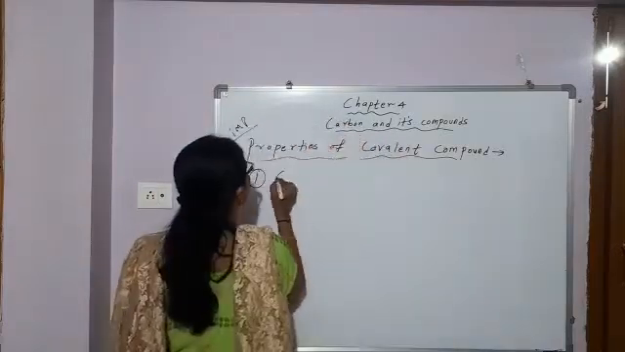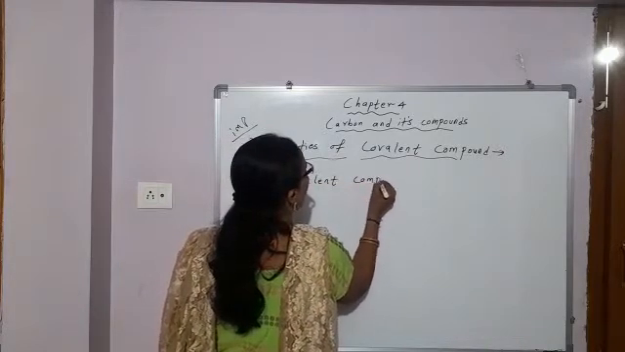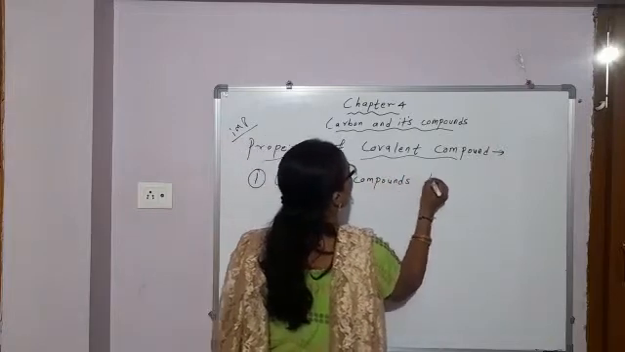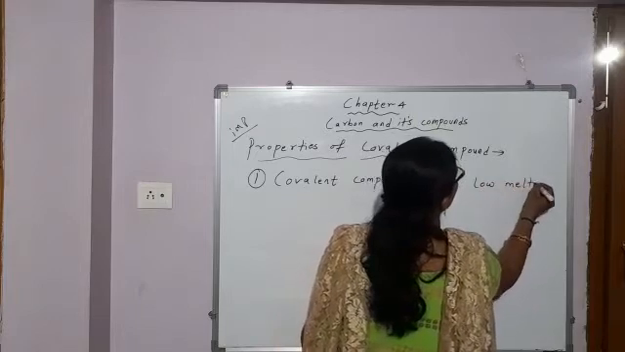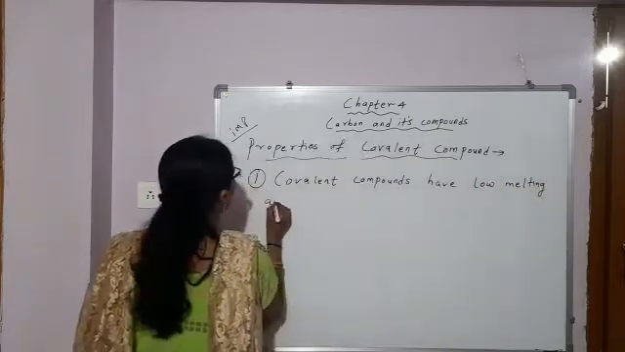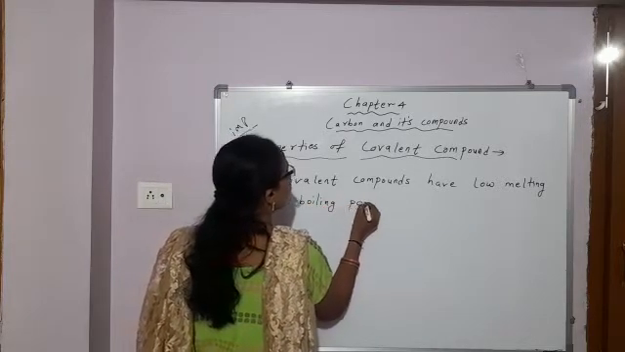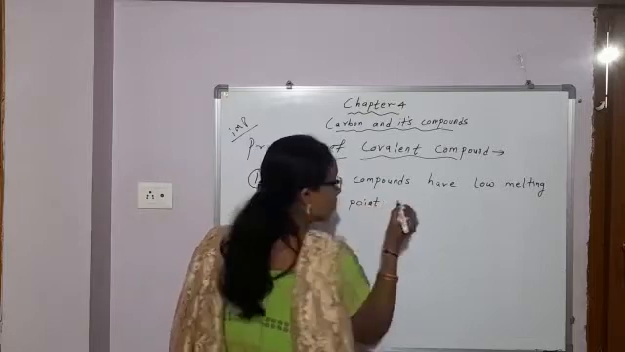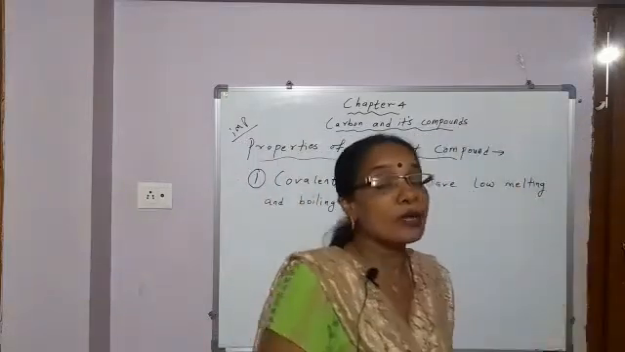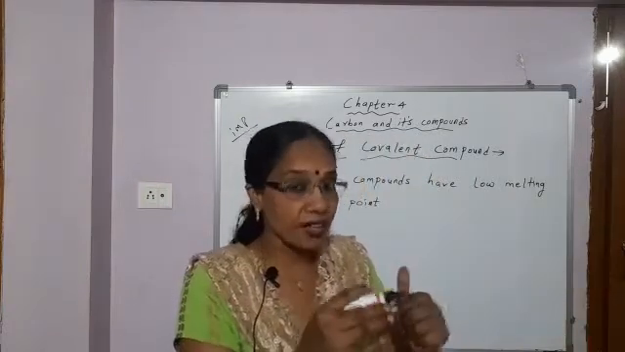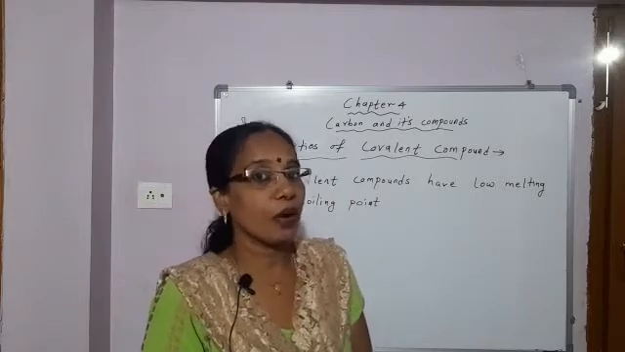Covalent compounds have low melting and boiling point. Now, why do these covalent compounds have low melting and boiling point? Because covalent compounds, how are they formed? By sharing of electrons. And here no charged particle is formed.